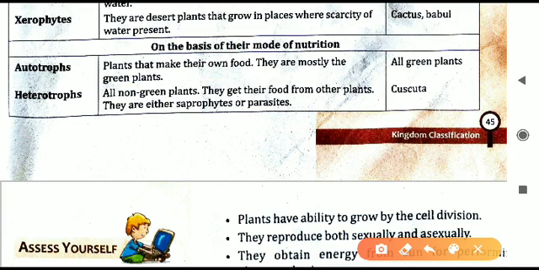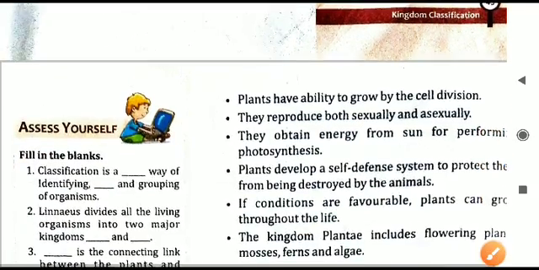Then the ones which are not doing photosynthesis are called heterotrophs. They are all non-green plants. They will get the food from other plants. They are themselves not preparing the food. They take the food from other plants, and because they are taking food from others, they are called heterotrophs. They can also be saprophytes or parasites. They depend on other organisms for their food. Organisms I mean by other plants. Example is Cuscuta. This is a heterotroph plant. It depends on other plants for its food.